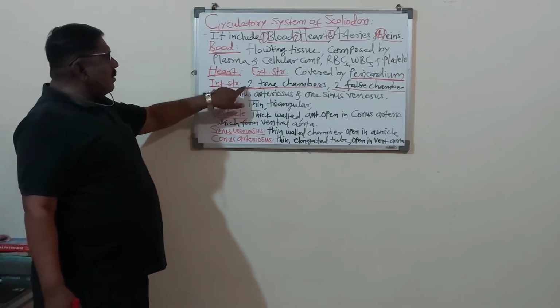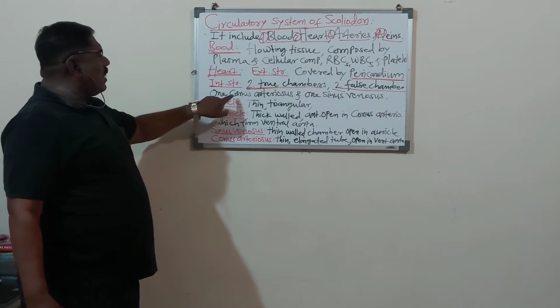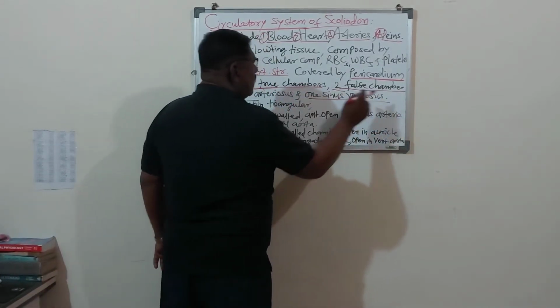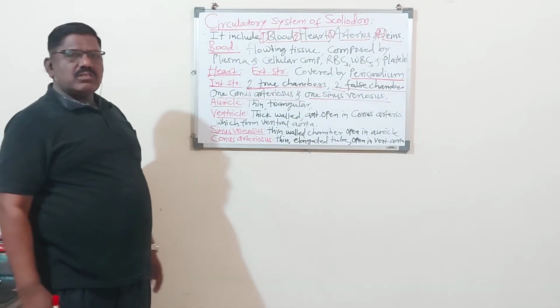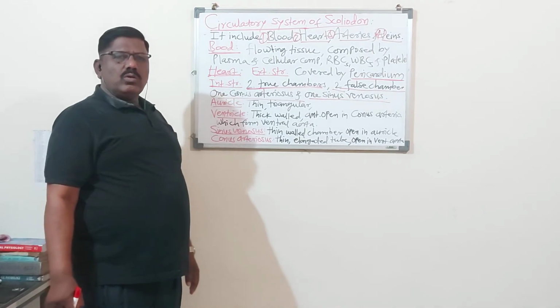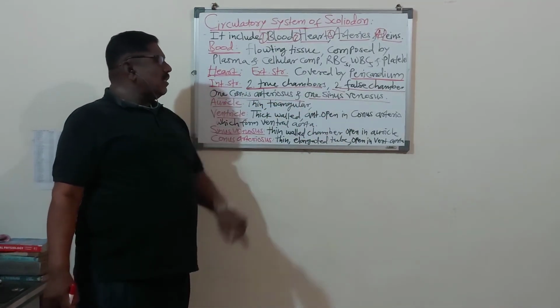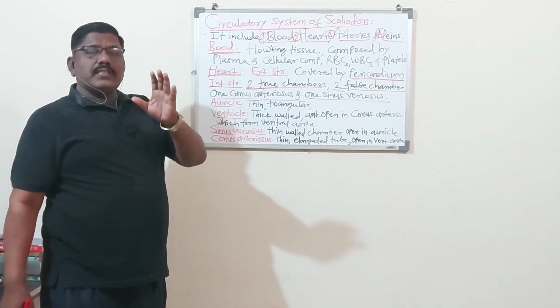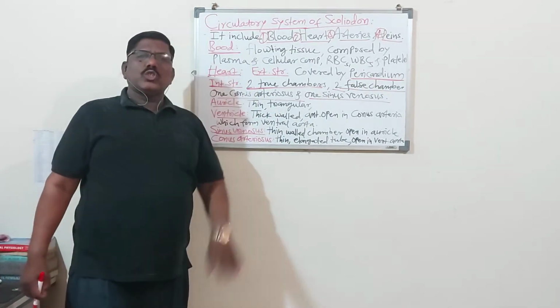So here two true chambers are the auricle and ventricle, and two false chambers are conus arteriosus and sinus venosus. These are the two false chambers. False, not correct, not true. One conus arteriosus and one sinus venosus. And the true chambers are the auricle and ventricle, one auricle and one ventricle in the case of Scoliodon.